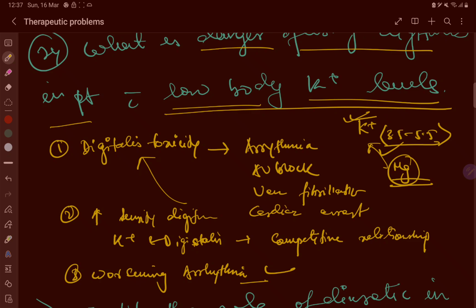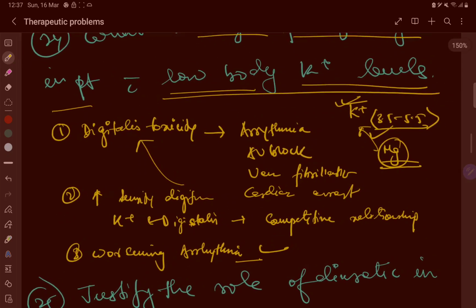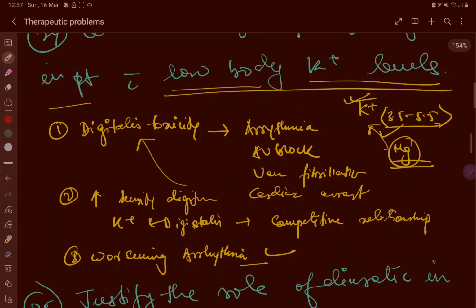ROMK receptors are there, which I think you know about this, right? Then another thing, alternative medication can be tried, which can have no effect on the potassium levels.